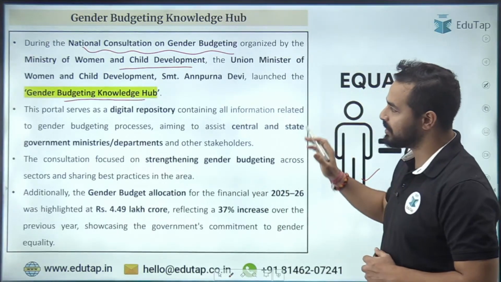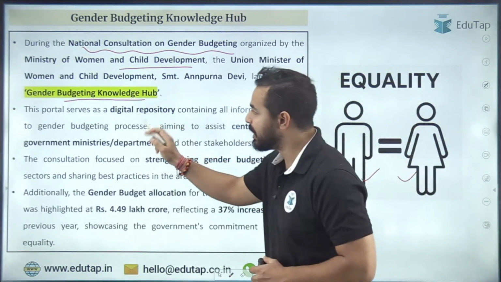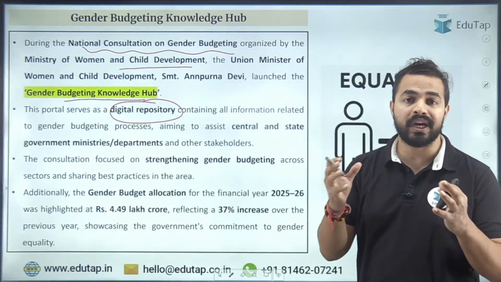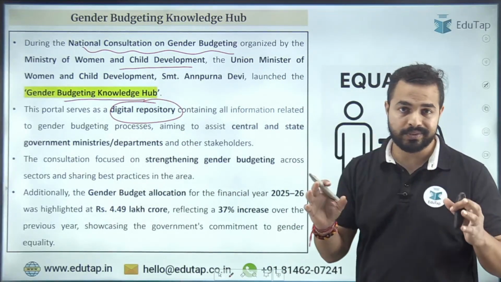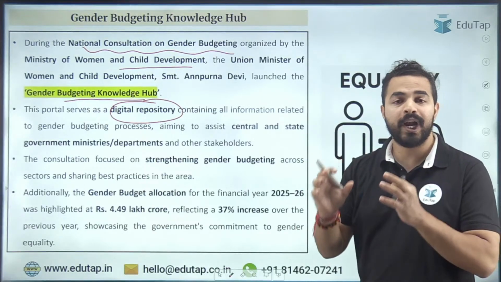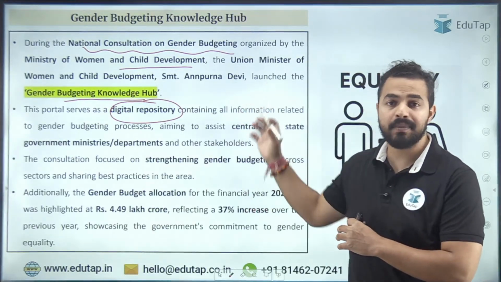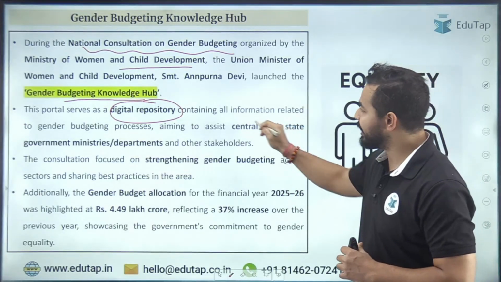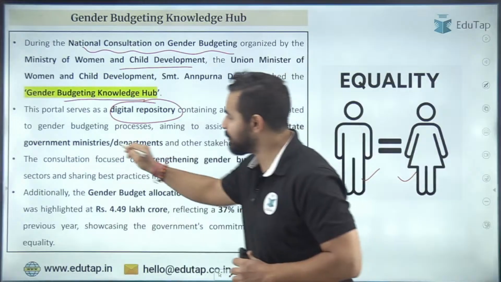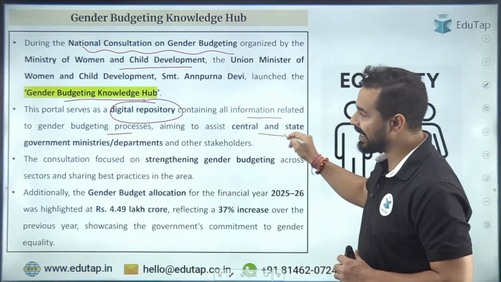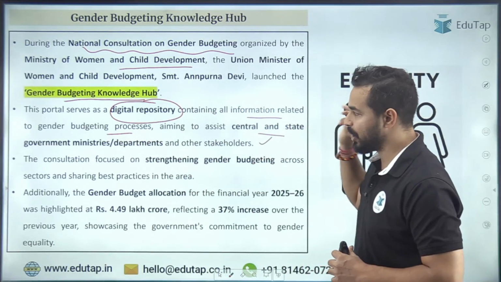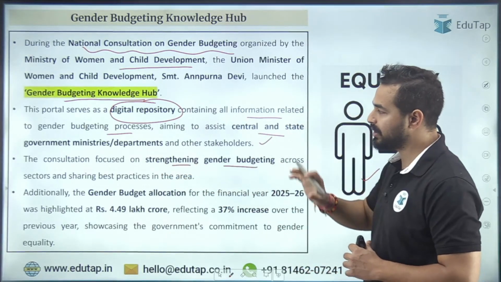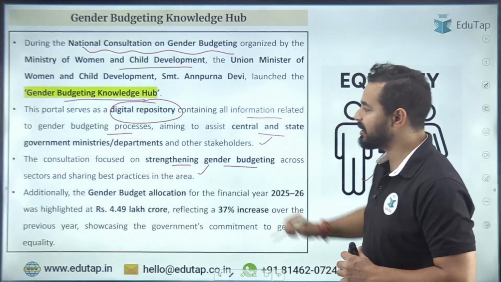सो नाउ माय डियर फ्रेंड्स, यू कैन सी हियर दैट दिस पोर्टल will serve as a digital repository. एक digital repository होगी for collecting basically all the processes which we consider while doing the gender budgeting. They are basically collected at one single place in this particular portal. So containing all information related to gender budgeting processes to assist central and state government ministries and other stakeholders. ठीक है? It focuses on strengthening gender budgeting across sectors and sharing best practices in the area.